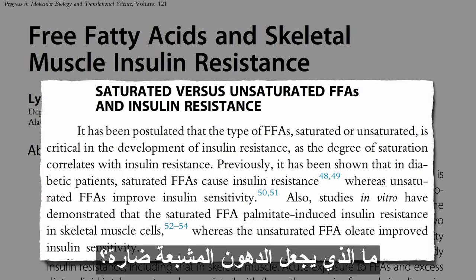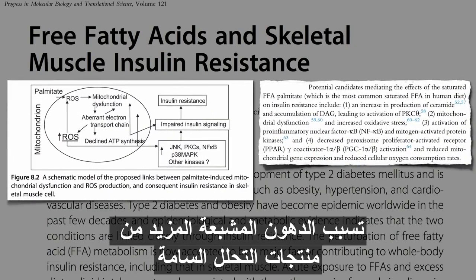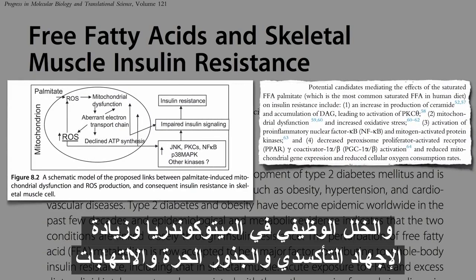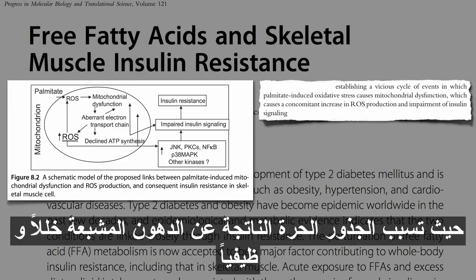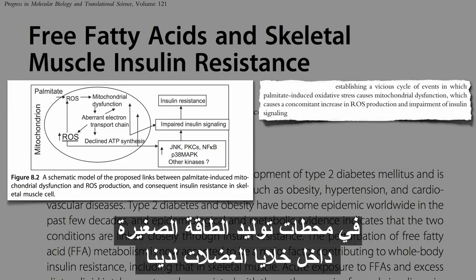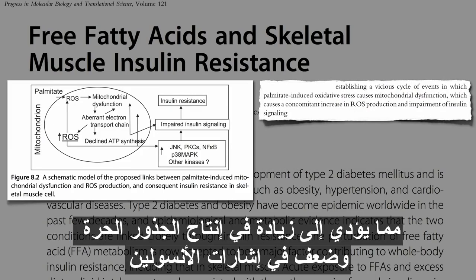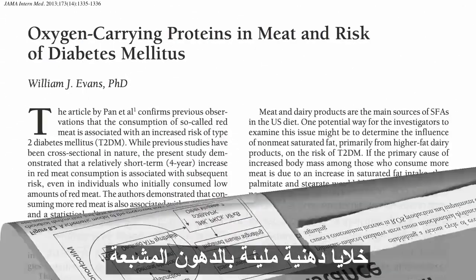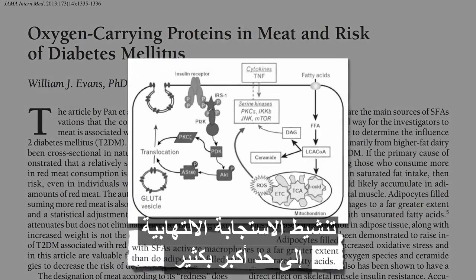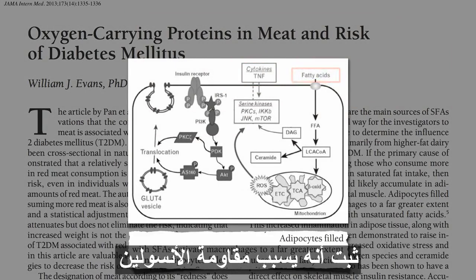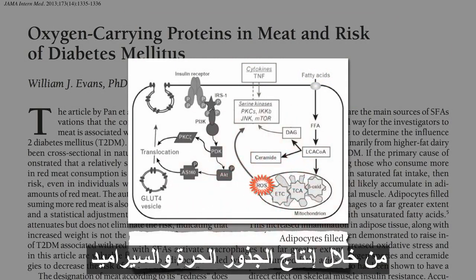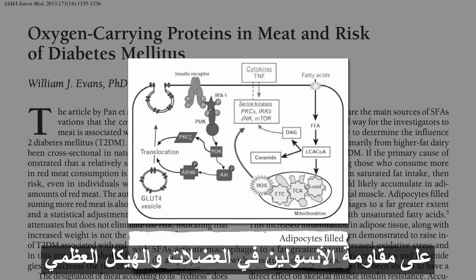What makes saturated fat bad? Saturated fat causes more of those toxic breakdown products and mitochondrial dysfunction, increased oxidative stress, free radicals, inflammation, causing a vicious cycle of events in which saturated fat-induced free radicals cause dysfunction in the little power plants within our muscle cells, which cause an increase in free radical production and impairment of insulin signaling. Fat cells filled with saturated fat activate an inflammatory response to a far greater extent. This increased inflammation, along with eating more saturated fat, has been demonstrated to cause insulin resistance through free radical and ceramide production. Saturated fat has also been shown to have a direct effect on skeletal muscle insulin resistance.